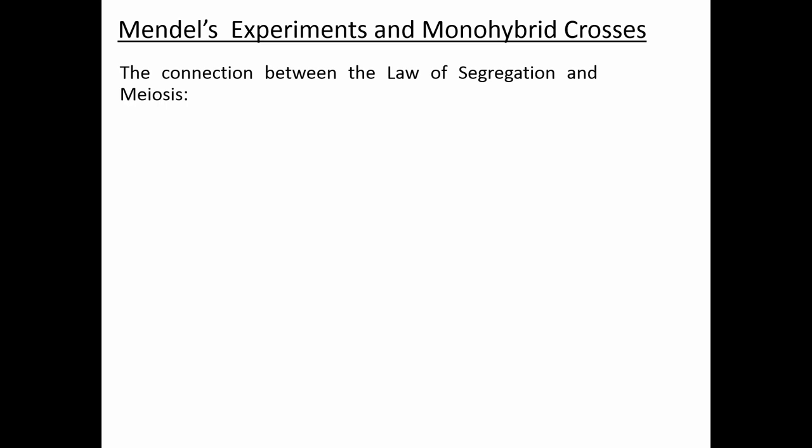So let's say that, in this case, you're following inheritance of one gene. So you start off with a cell, and the cell has two copies of this chromosome, and this chromosome carries the capital A allele, and this chromosome carries the lowercase a allele.